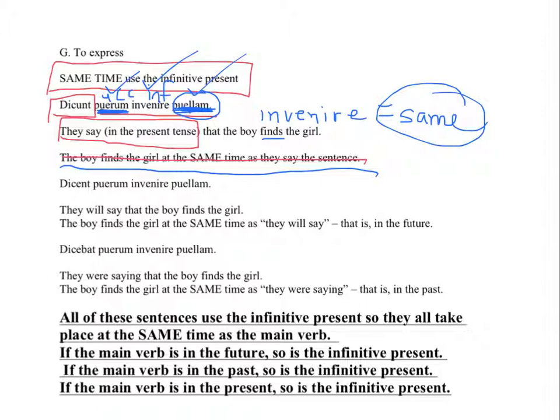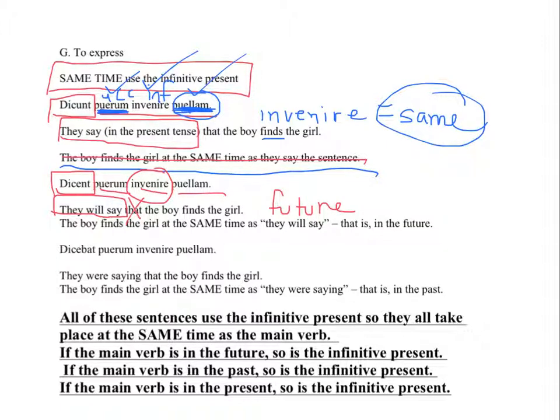The next one says, they will say, that's in the future, that's the main clause. That one word is the main clause. Everything else happens relative to the main clause. They will say, the boy finds the girl. Or they will say that the boy finds the girl. Latin obviously doesn't have a word for that, but you can put it in there if it sounds more natural to you. Again, I've used the infinitive present, so the verb they will say is in the future.